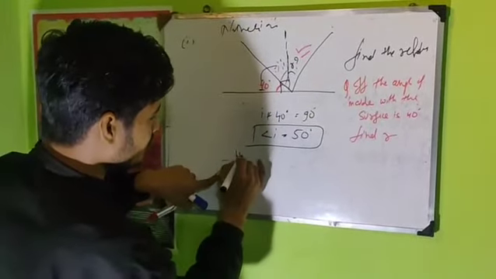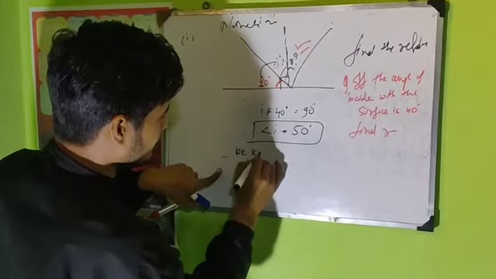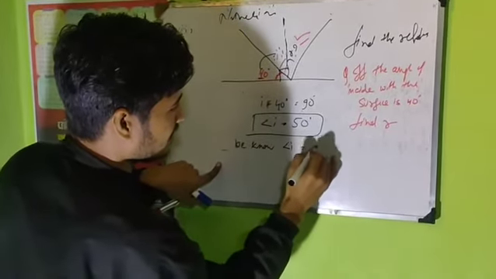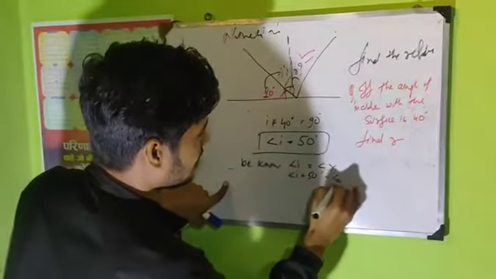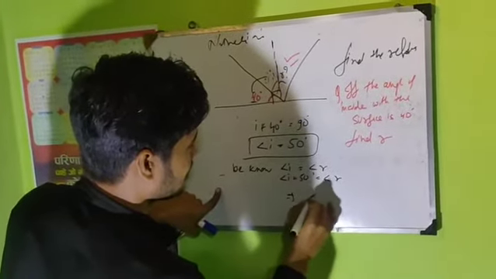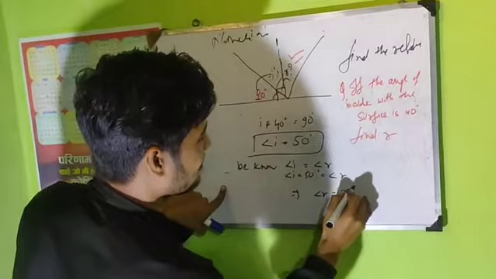Now we know angle I equals angle R, so angle I equals 50 means angle R equals 50 degrees.